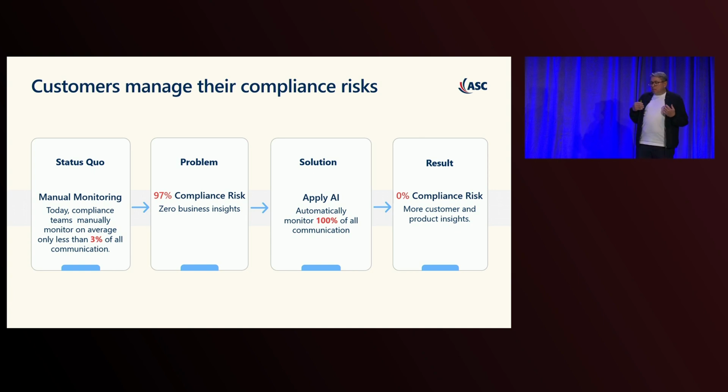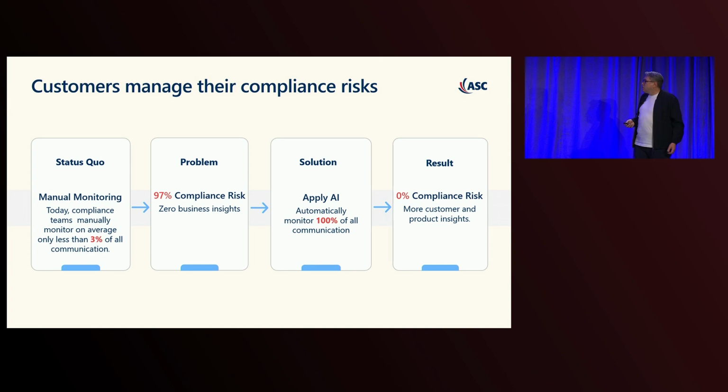If you think about it without AI, today the compliance teams have to manually monitor all the conversations. And they can do only 3% of all the communication, leaving 97% compliance risk. And for financial institutes, this can mean quite high fines they have to pay. And they have zero business insights. With applying OpenAI, we can now automatically monitor 100% of all communication. And as a result, there's no compliance risk anymore. And the customers get much more customer and product insights.